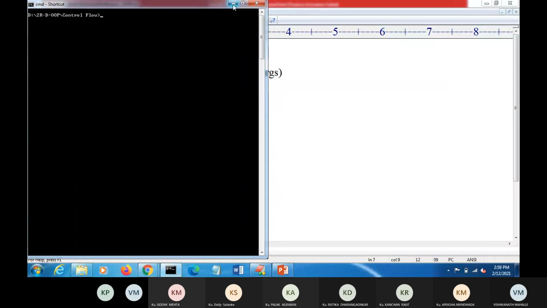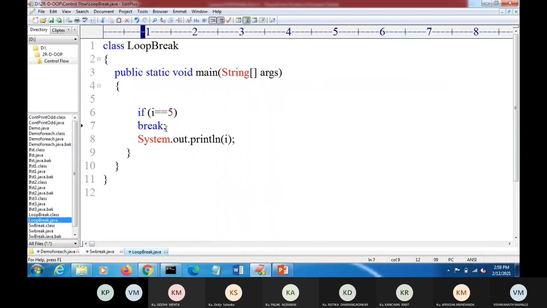So outside a loop or outside a switch case, the break statement will not be executed. That is the point here.